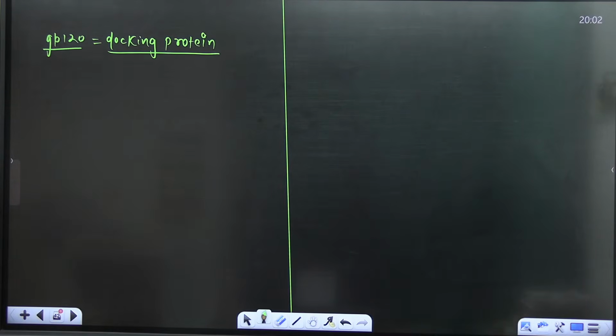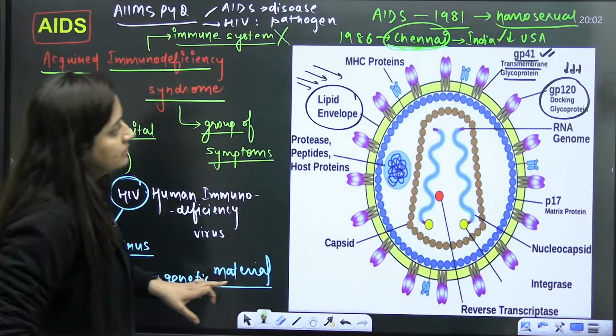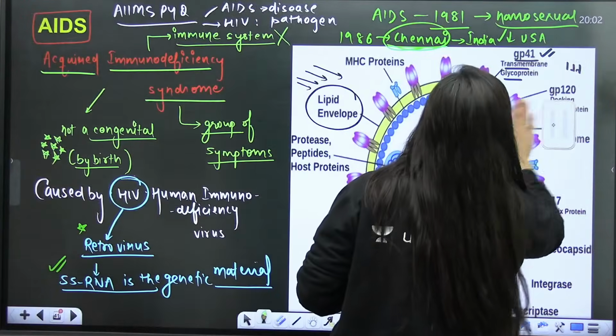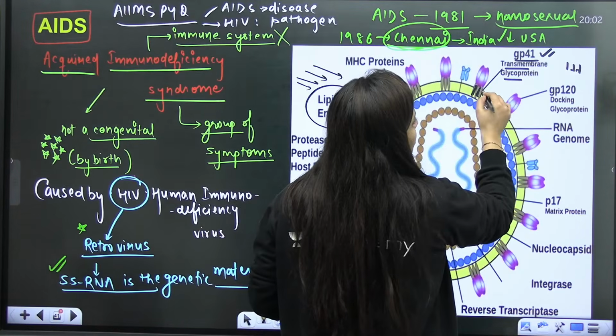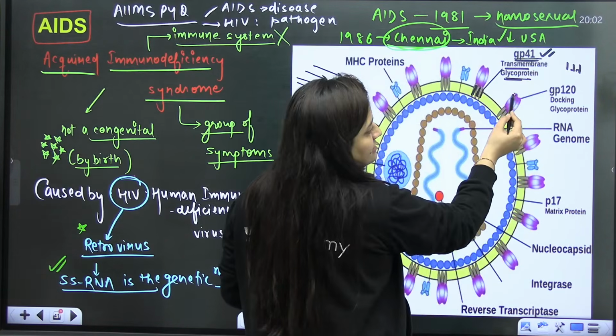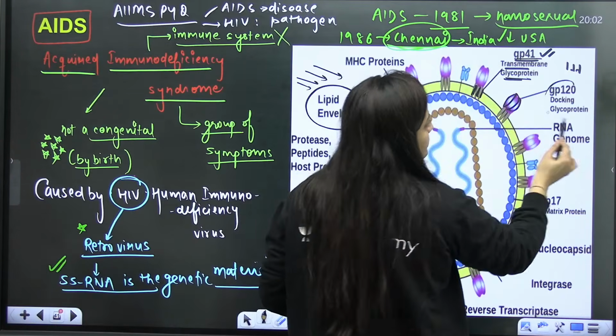What is the meaning of being a docking protein here? Basically this GP120 has complementary sequences. Look at the structure here. The transmembrane part is GP41, and this is the docking glycoprotein GP120.